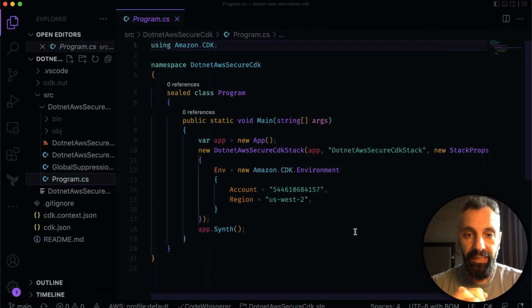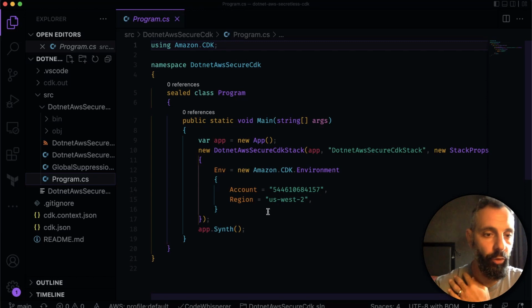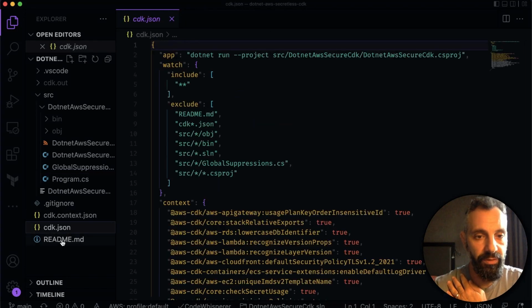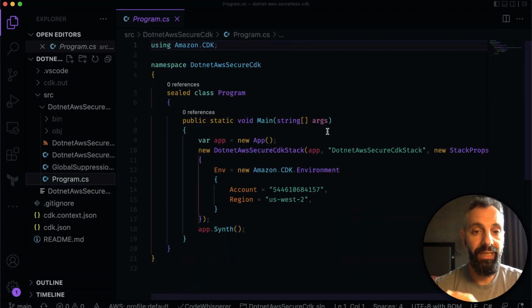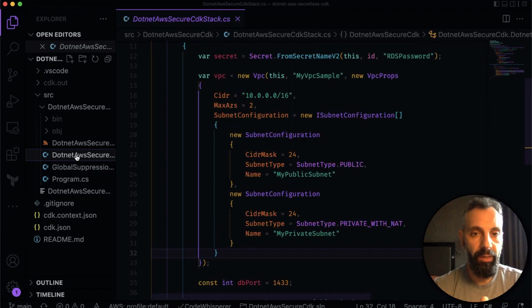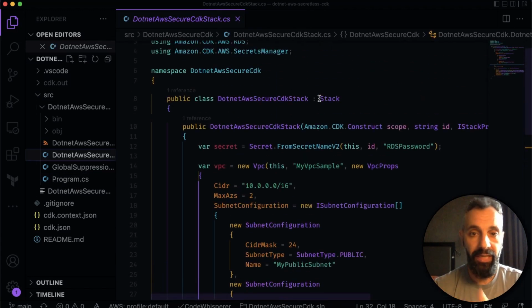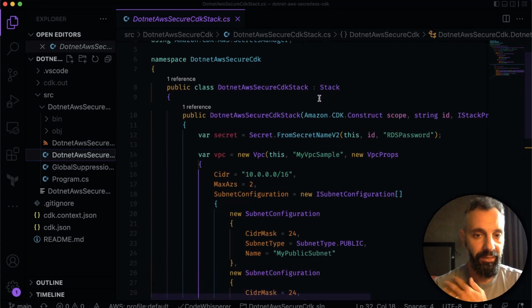This is my CDK project. If you are aware of how the .NET CDK projects work, there is a top-level cdk.json with some README information, and then there's always a source where our code goes. The program.cs is our starting point, our entry point to the application, and then you write multiple files with the stacks that you want to deploy. In this instance, we have an RDS database that we want to deploy.